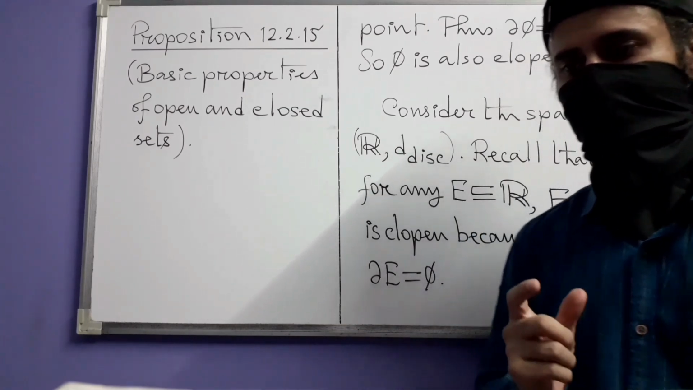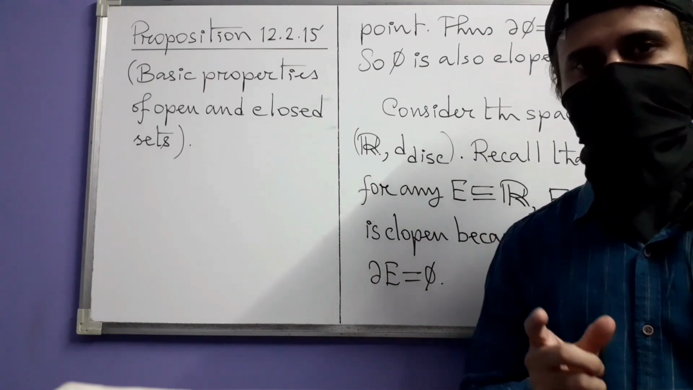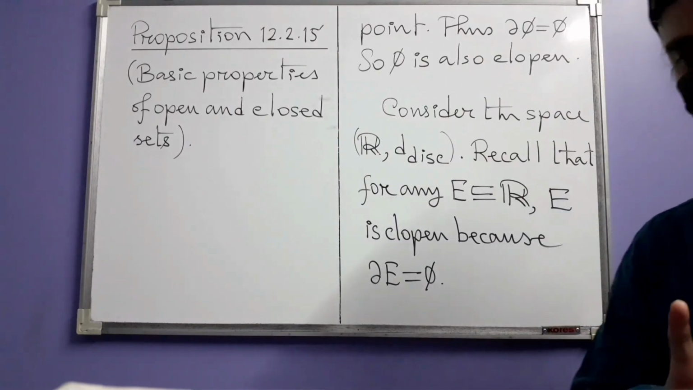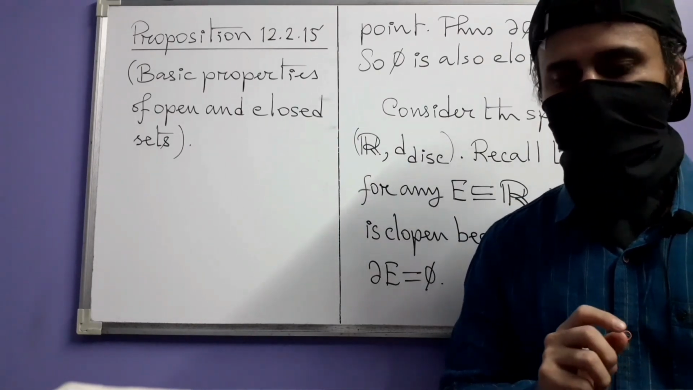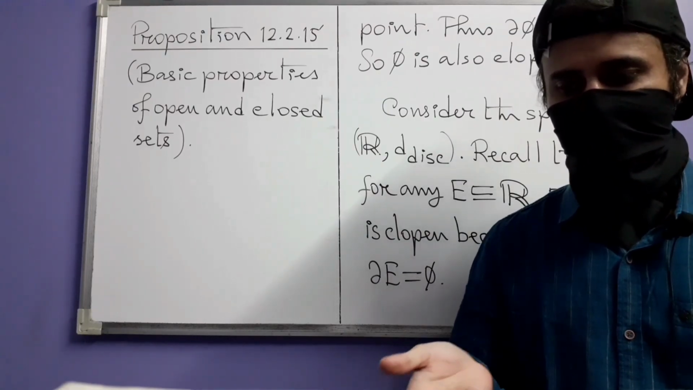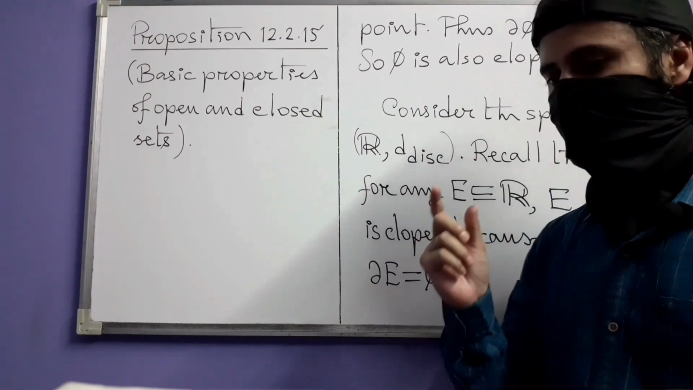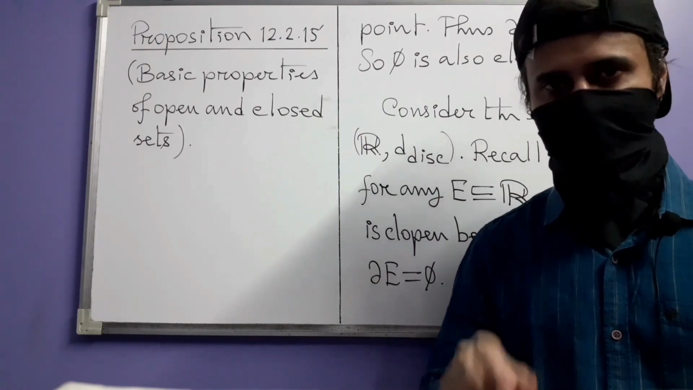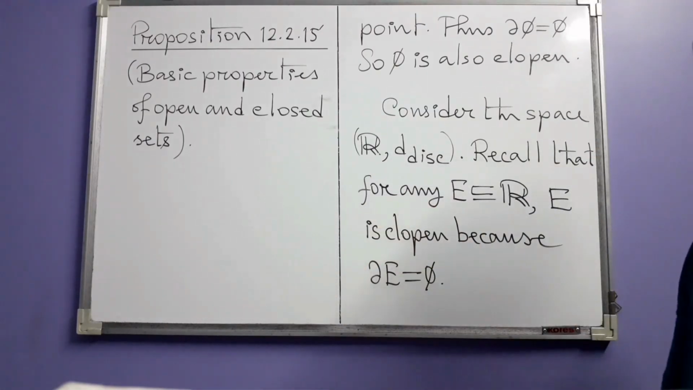Sets in a metric space, however, are not like that. Some of them are open and not closed, some of them are closed and not open, some of them are both, some of them are neither. So you should not really use these words in the usual literal sense when you are talking about openness or closedness of sets in a metric space. These are technical words. Okay. Now let's see the parts of this proposition.